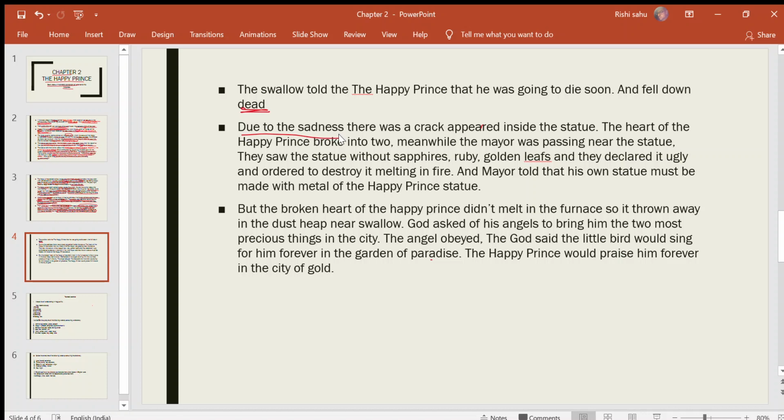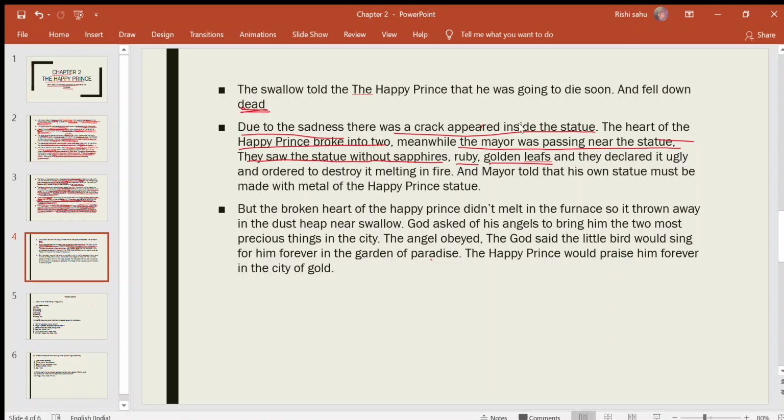Due to the sadness, a crack appeared inside the statue. The heart of the Happy Prince broke into two. Meanwhile, the mayor was passing near the statue. They saw the statue without sapphires, ruby, and golden leaves, and they declared it ugly.